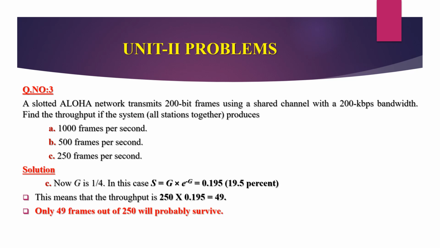Case 3, that is C. Now G is 1/4. So in this case S is equal to G times e to the power minus G, which is 0.195, or 19.5%. This means the throughput is 250 times 0.195, which is 49. Only 49 frames out of 250 will probably survive.